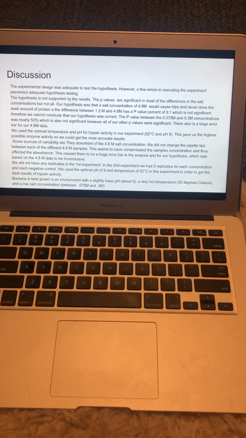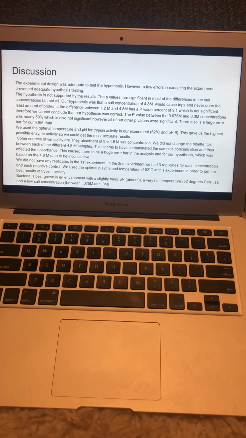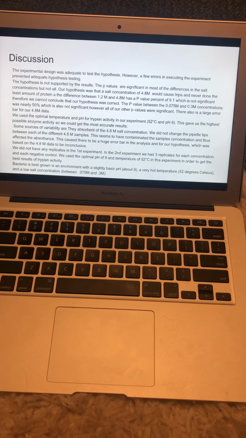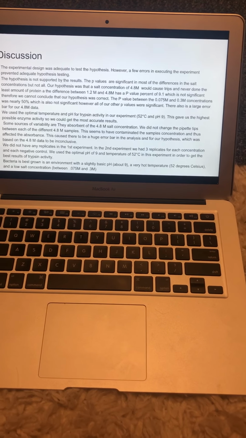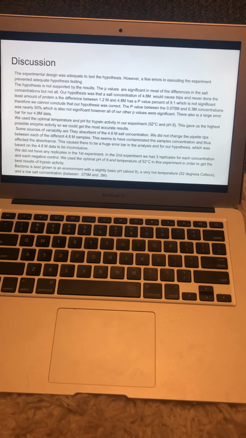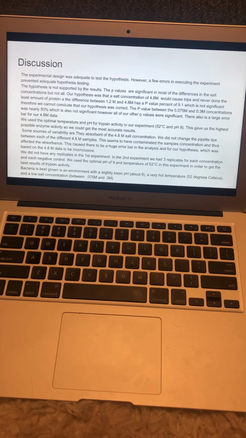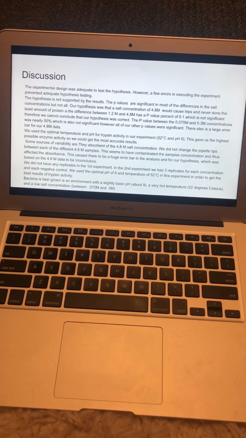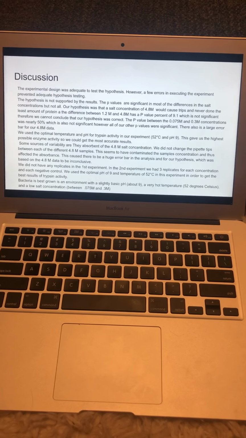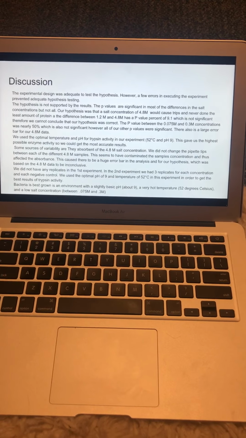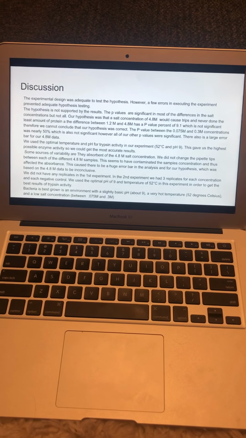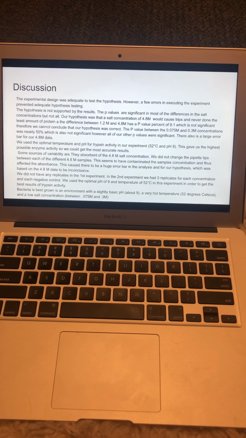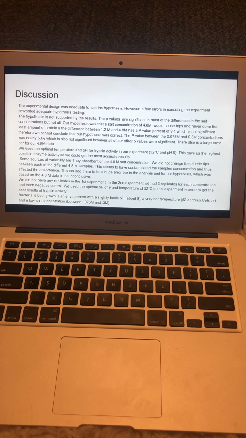So the hypothesis is not supported by the results, and I already said this earlier, but about the 9.1%. And the p-values are significant in most of the differences in the salt concentrations, but not all, like I said in the results. And we used the optimal temperature and pH for trypsin activity in our experiment, which was 52 degrees Celsius and a pH of 9. And this gave us the highest possible enzyme activity so we could get the most accurate results.